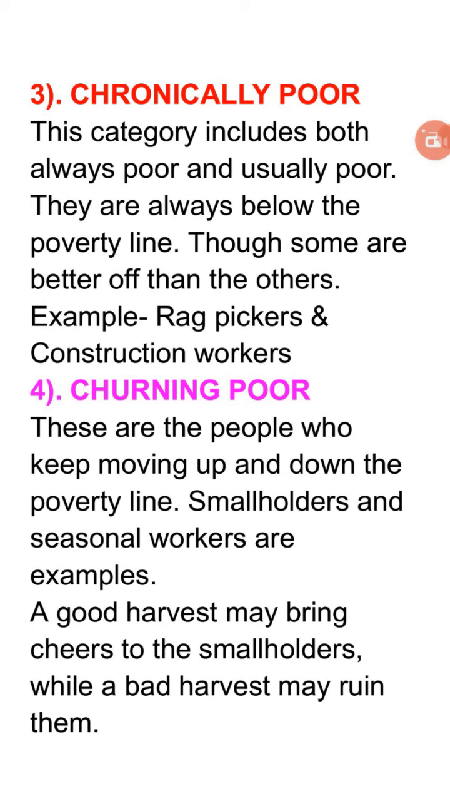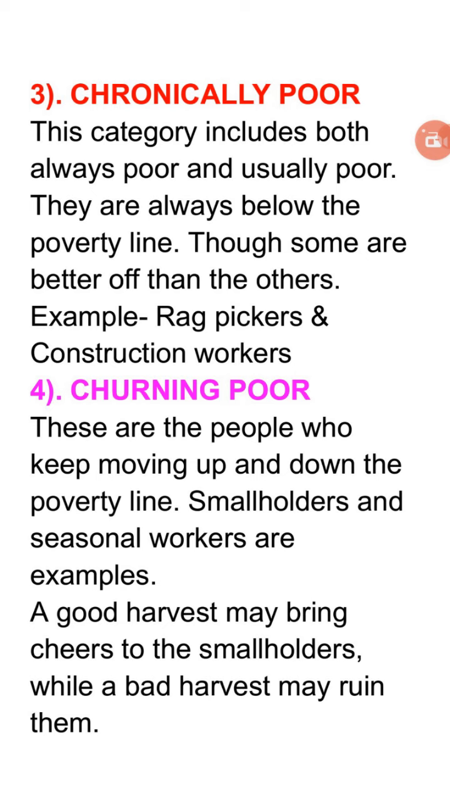Now the next type of poor is the churning poor. These are the people who keep on moving up and down the poverty line. That means they keep on fluctuating. Small holders and seasonal workers are the example. Who? The small holders and the seasonal workers.